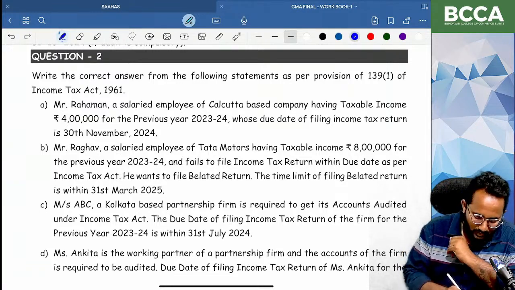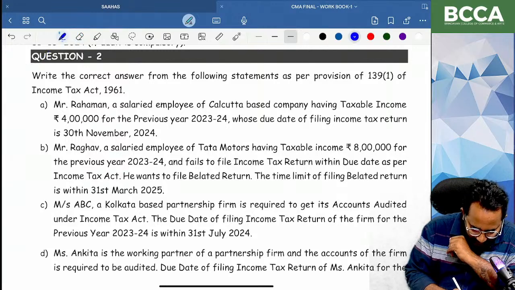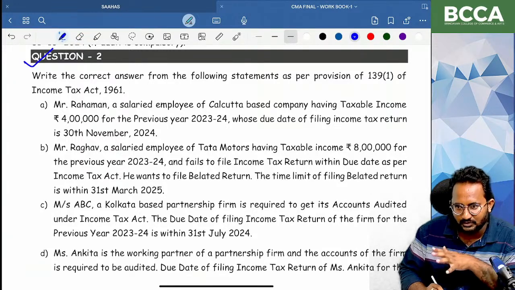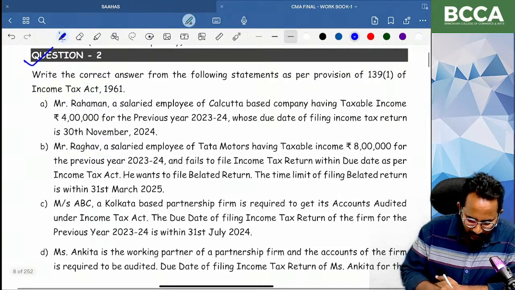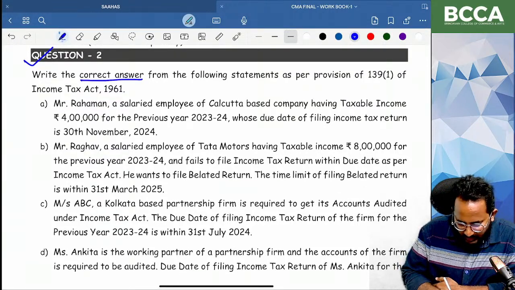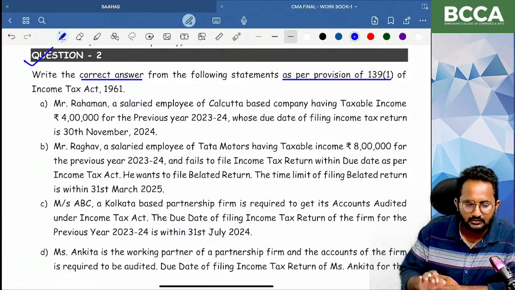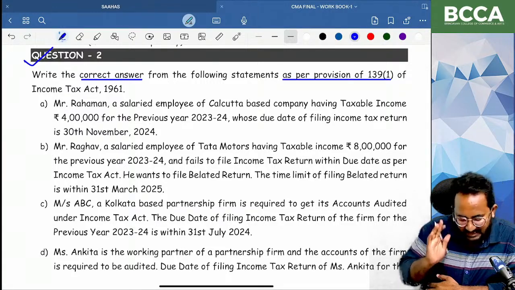You can't do it like this. Please read the question thoroughly. Definitely you can find the logic in some part of the question. Shall we read question number 2? Write the correct answer from the following statements as per the provisions of section 139 subsection 1. So this question is totally framed on section 139 subsection 1. You have to choose the correct answer.